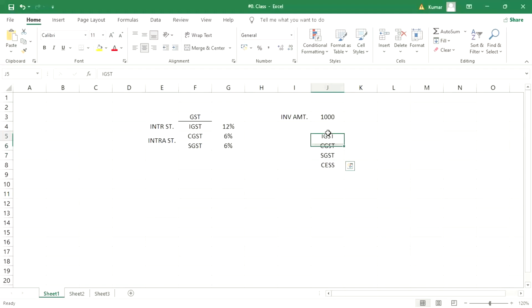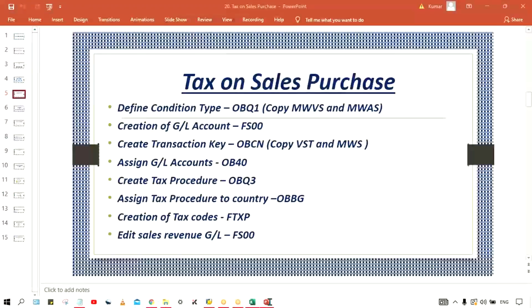So for these two, the base amount is this one. For these two, the base amount is this one. But for cess, the base amount is this one, right? So these all are going to be created as condition types.